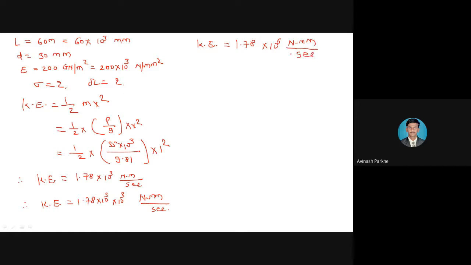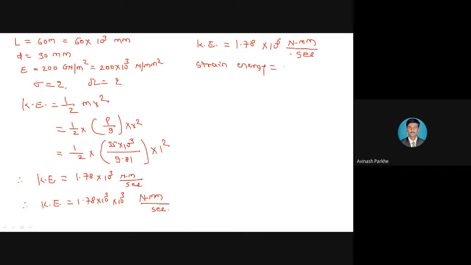Please do the calculations. All the parameters: mass is not given, therefore we have taken the formula mass is equal to P upon G. P is given, G is the constant parameter, velocity is given. We have calculated kinetic energy in Newton meter per second. Again we multiplied by 10 raised to 3, so you will get 1.78 into 10 raised to 6 Newton mm per second.